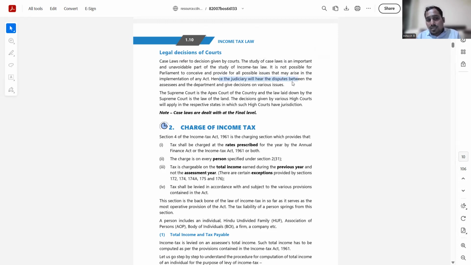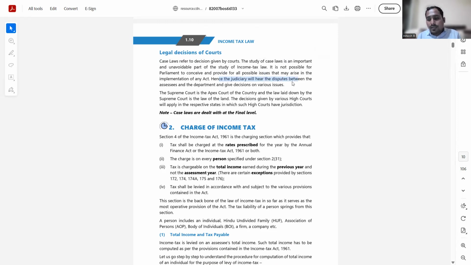Those judgments are an essential part of the income tax act, because a lot of confusions will arise, and every confusion cannot go to the court. So if there is a large section of people who are facing the same confusion, and one person has gone to the court and got a judgment, the remaining people with the same issue can use this judgment in their favor. This will save the time of the judiciary, because tomorrow everybody cannot go to the court for the same subject, because the court has other jobs to do. They cannot sit on the same subject and clarify to everybody, saying, sir, this is the issue we have addressed this way, this is the same issue we addressed in the other case, you can take reference. The court will not do that.